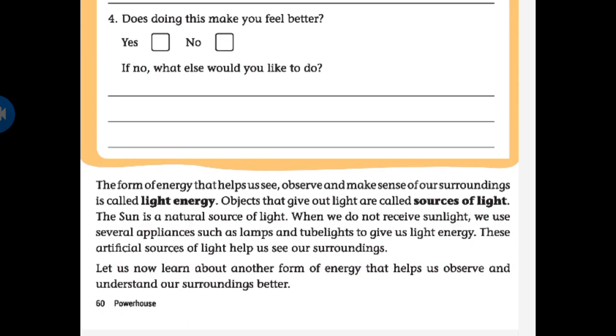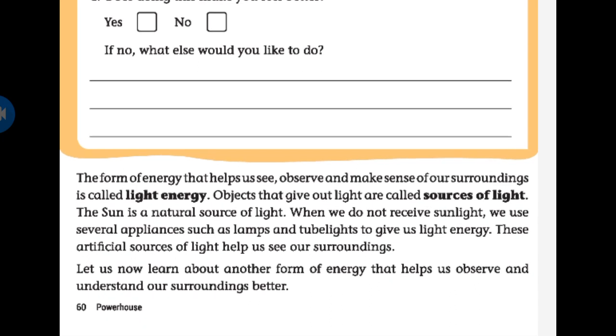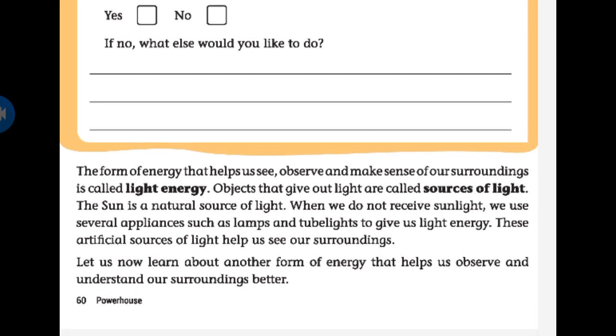The form of energy that helps us see, observe, and make sense of our surroundings is called light energy. So what is light energy? It's a form of energy that helps us see, observe, and make sense of our surroundings.